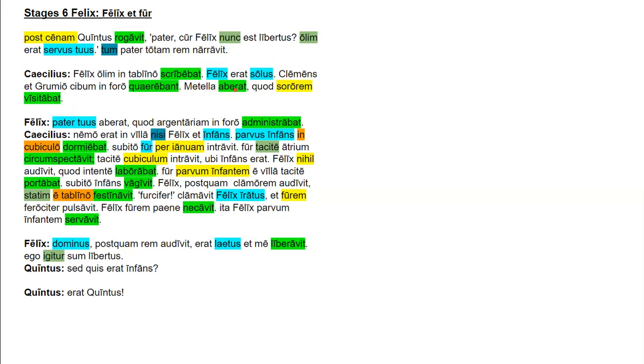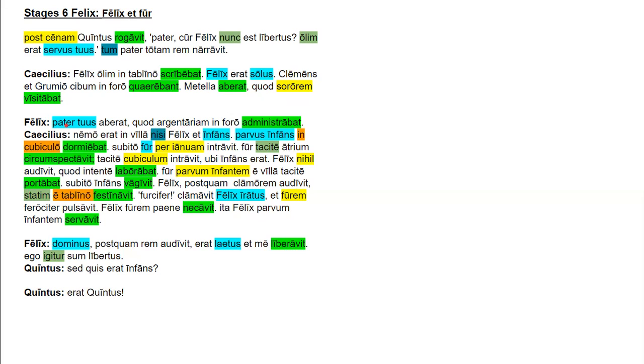Metella aberat. And Metella is the subject. Aberat is an imperfect form of ab plus est. So remember, ab est means to be away. So ab erat means was away. So Metella was away, quod, and we know that quod is a subordinating conjunction introducing an adverbial clause. And what kind of adverbial clause is it? Well, it means because, so therefore it's a causal clause. Metella was away because sororem, accusative direct object, visitabat, imperfect tense verb, because she was visiting her sister. So Metella was away because she was visiting her sister. And I've added a her in there, just so it sounds good in English.